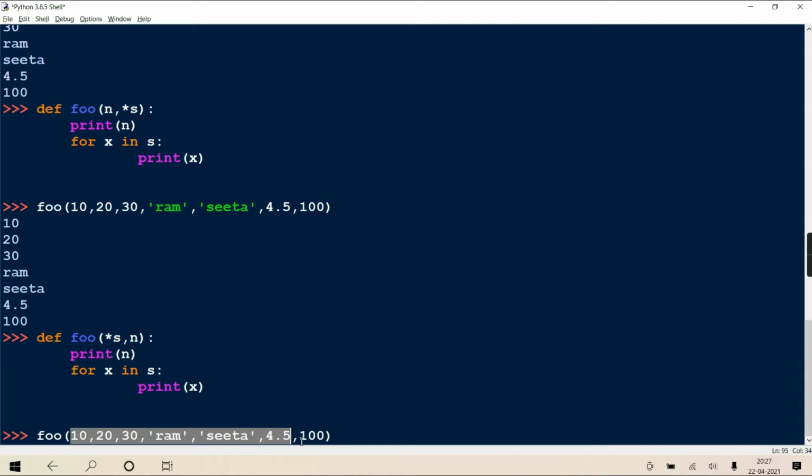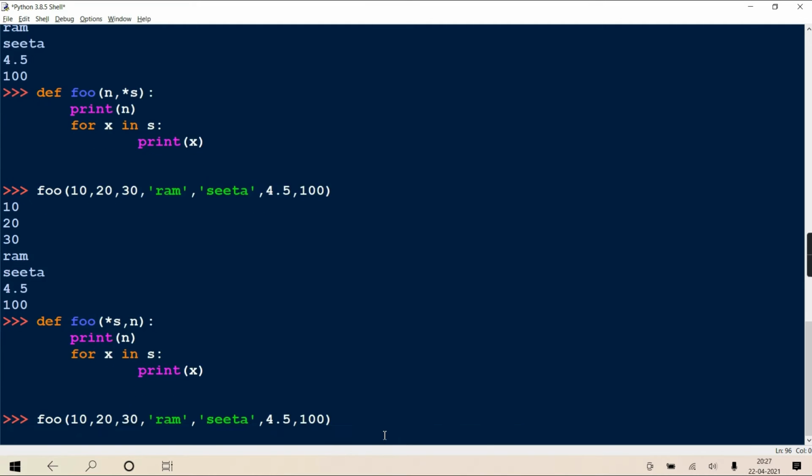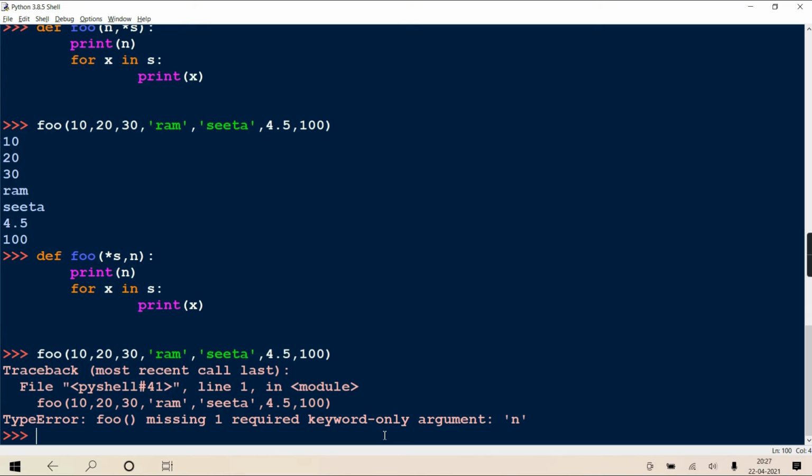That tuple will come here and 100 will come in n. But it doesn't happen. What happens in this context? Once the first argument is a variable length, it treats all as variable. Okay? All as variable. And it will say there is no value for positional argument n. Meaning the missing error will come, which I showed you today, that missing concept. So here it will give you an error: missing positional argument n. See. Right? Now foo missing one required keyword-only argument n. Now with this error, I hope you got a hint.